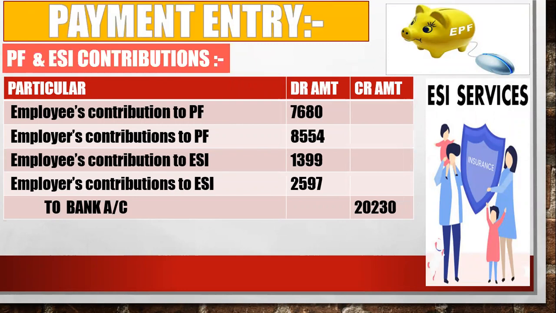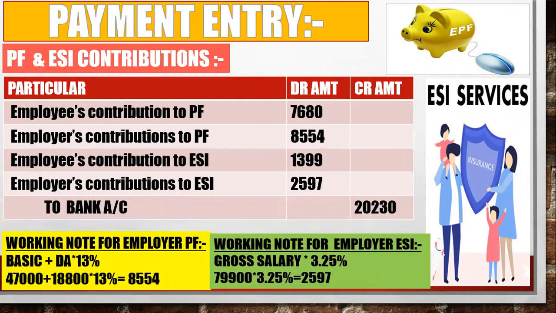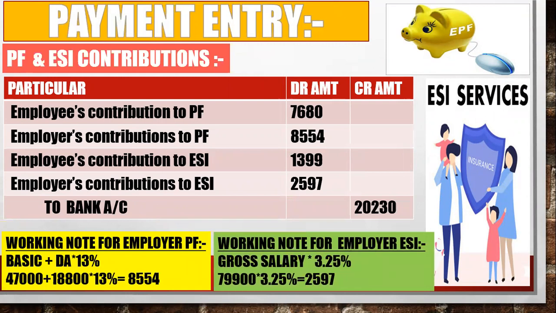So this is the payment entry. You have to calculate the percentage also. You have to clear that percentage. Set your mind: PF is calculated on basic plus DA into 13%. And ESI is calculated on gross salary.